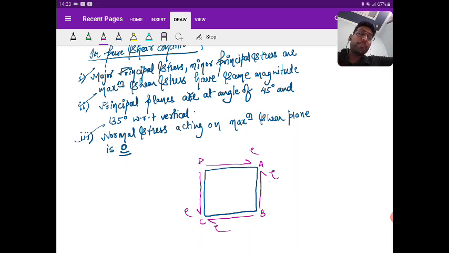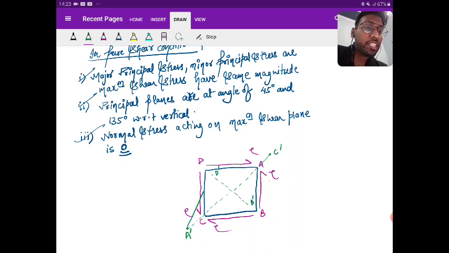So now if you stretch along AC, what you are going to see is that AC gets stretched to A dash, C dash, and BD gets compressed to B dash, D dash. Can you understand this? So due to this shear, you can see this kind of deformation.